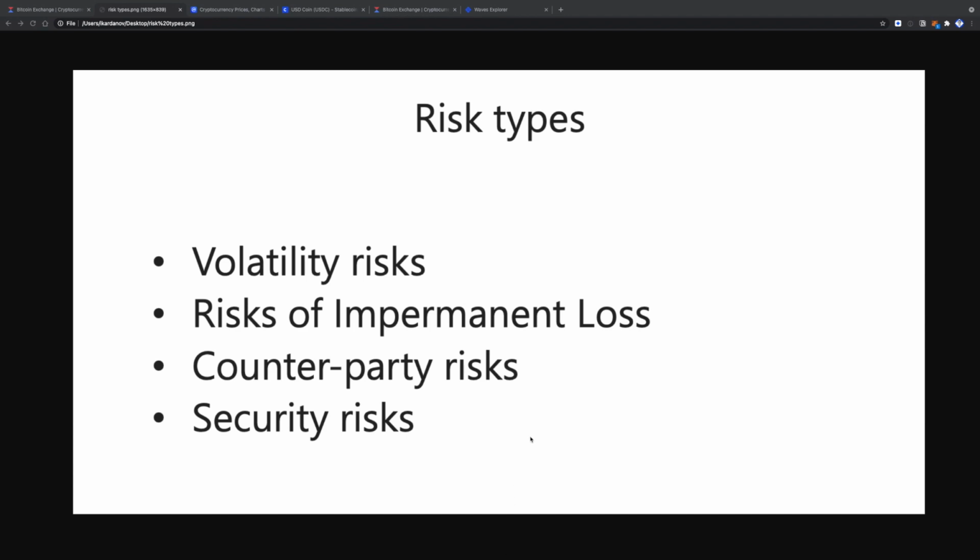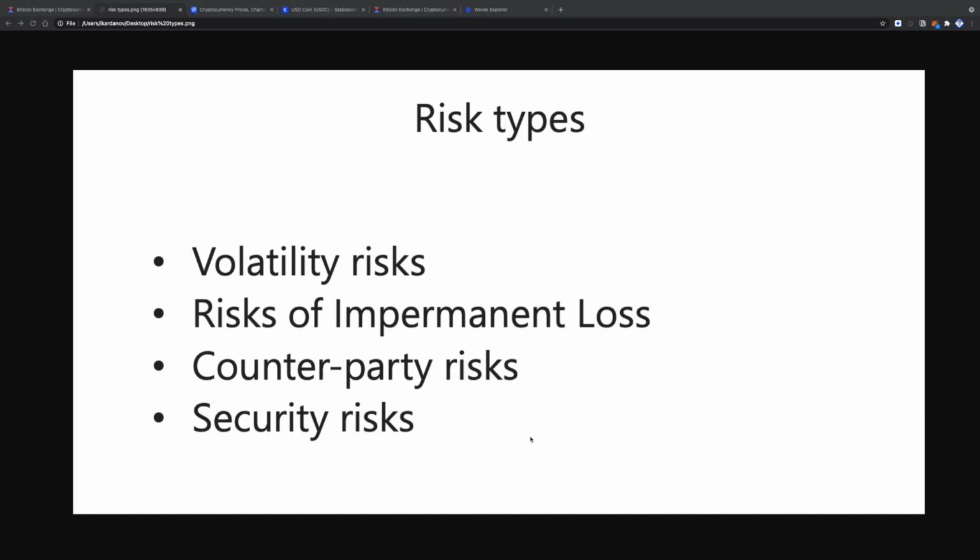Almost all cryptocurrencies are very volatile, and their price can easily change by 10 or 20% in a day. So the best way to avoid such a risk is to use stable assets, usually pegged to fiat money. They can be centralized or decentralized. Today, we will talk about a centralized stable asset called USDC. So USDC is a cryptocurrency with a stable price pegged to the United States dollar.